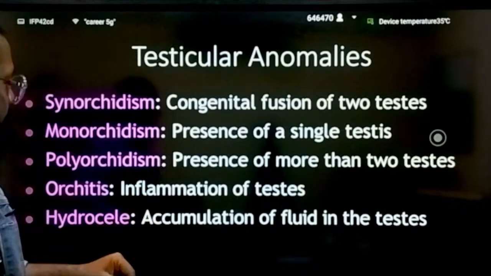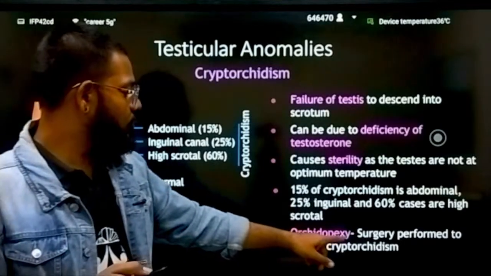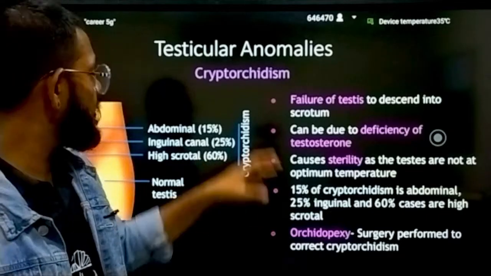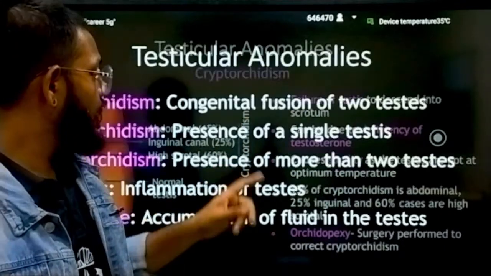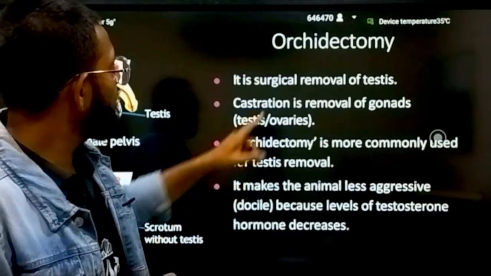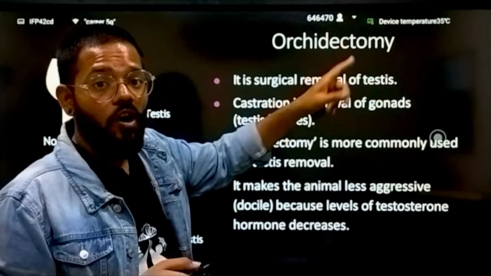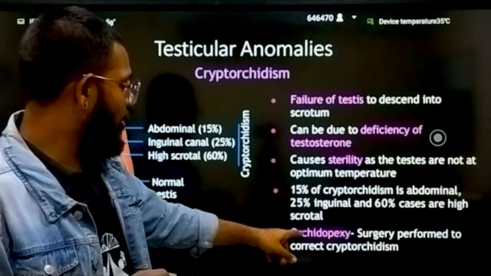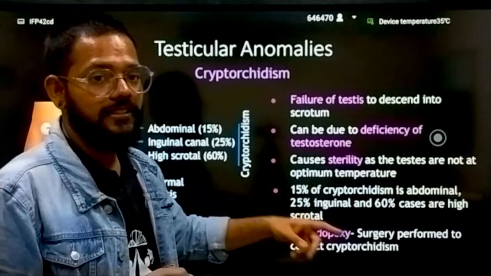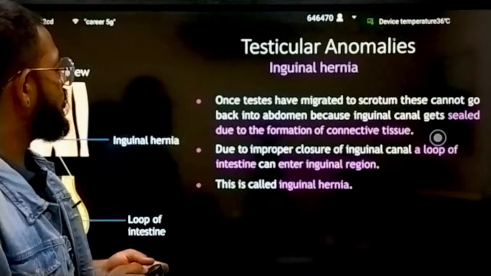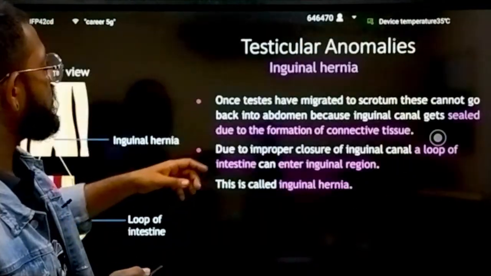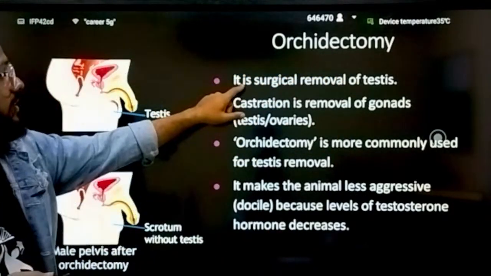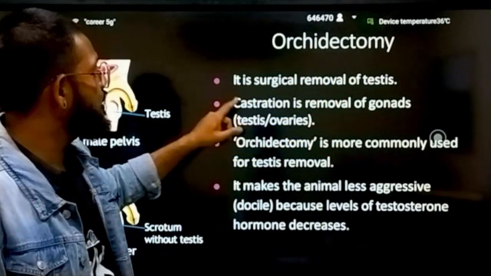Earlier we studied orchiopexy, which is the treatment of cryptorchidism. Now we are going to study orchidectomy. This one is your orchiopexy, and this is your orchidectomy. It is a surgical removal of testes.